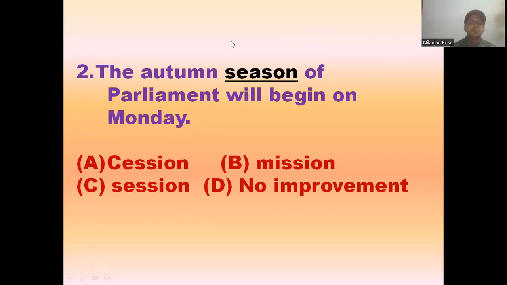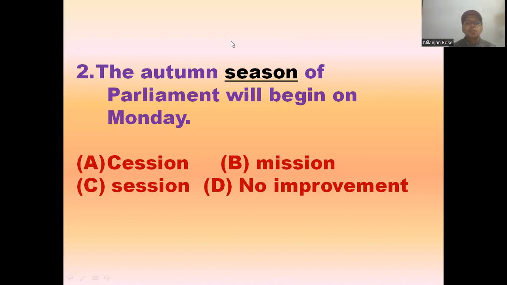So here comes question number 2. What is that? The autumn season of Parliament will begin on Monday. Now Parliament में आप लोगों को आइडिया है कि Parliament में कोई particular session होता है, वहां पे season नहीं होता है. Season होता है जब जैसे हम लोग rainy season, summer season, winter season बोलते हैं, तो Parliament में season कैसे होगा? Parliament में session होता है ना. तो the autumn season of Parliament will begin on Monday.